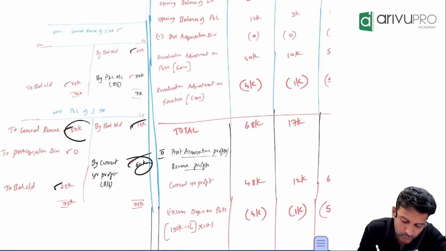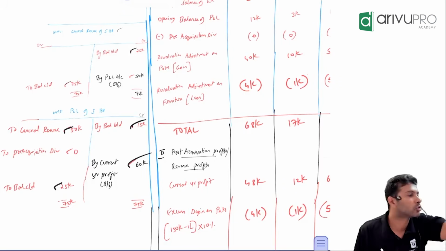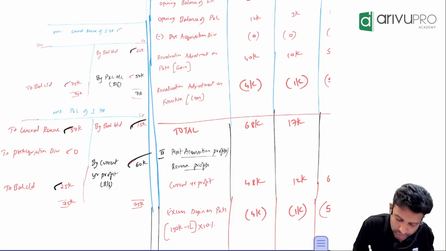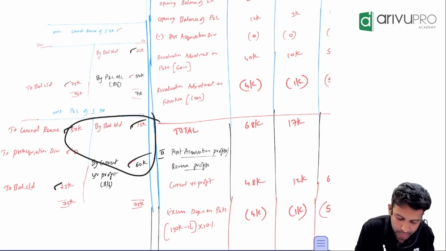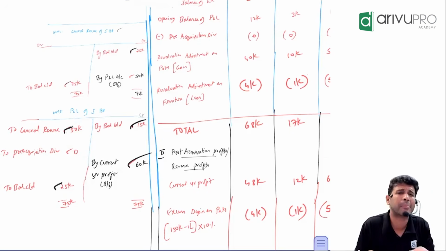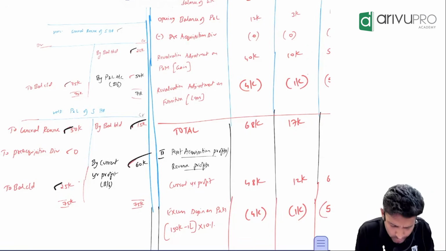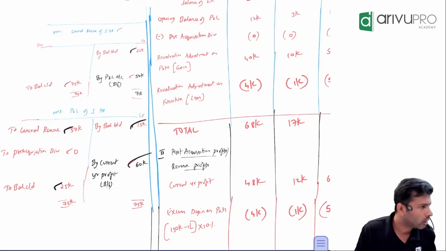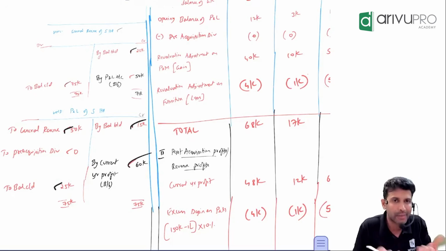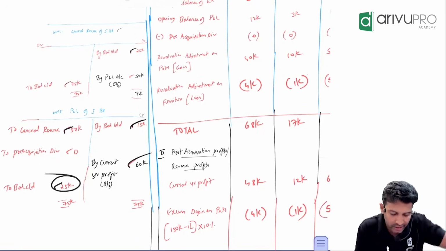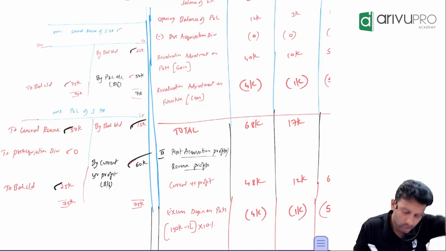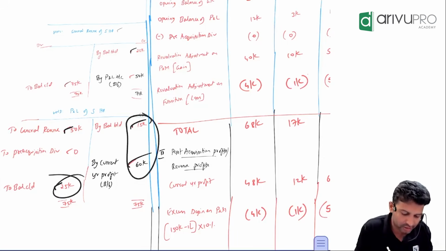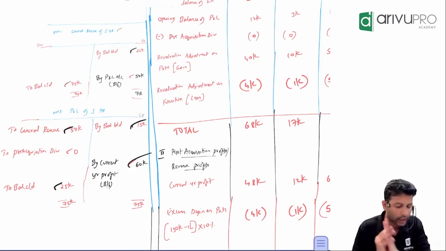In that 75, you transferred how much? 50,000 to general reserve. Correct? So if these three are already considered, then this is anyway a balancing figure. So should we distribute this or is it not required? Not required, because this came as a remaining number. We did not generate any extra profit here. Understood? If you have allocated this, that means this also has indirectly got allocated.